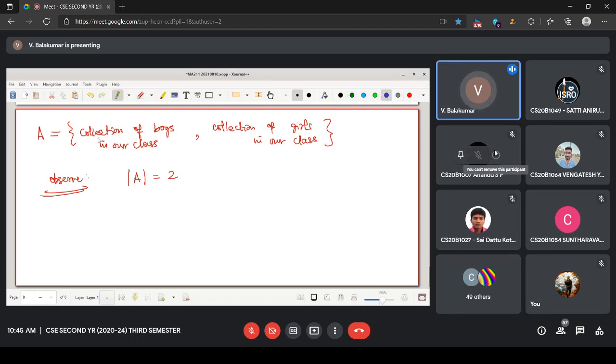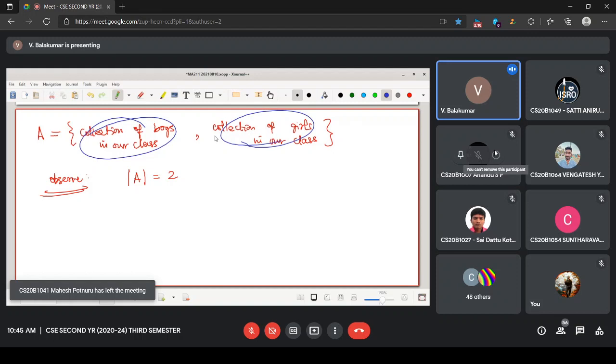This is our first element. This is our second element. Are you following this? This is actually a set of sets, or let me say a family of sets.